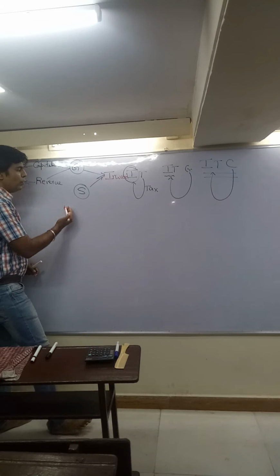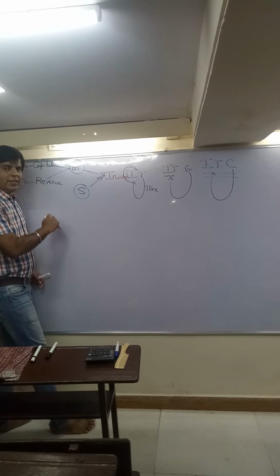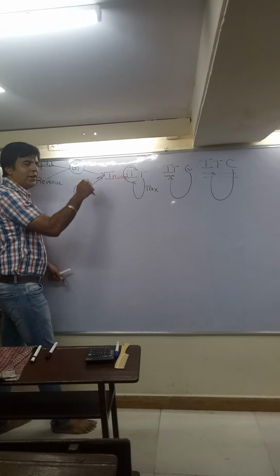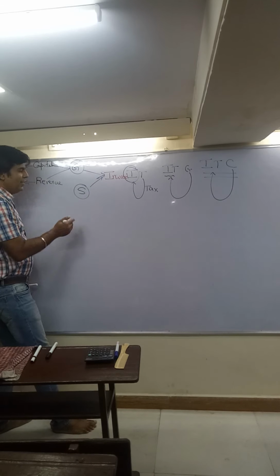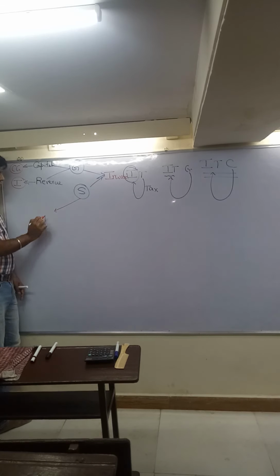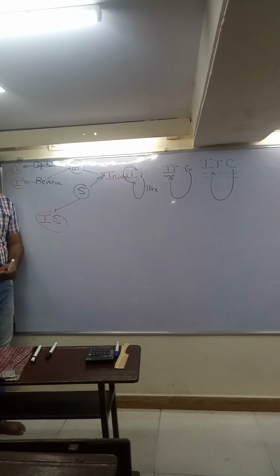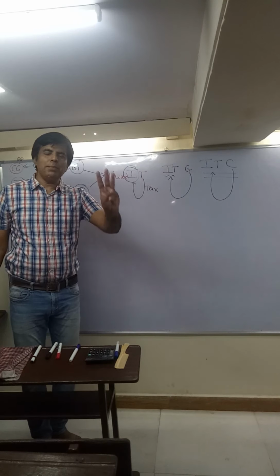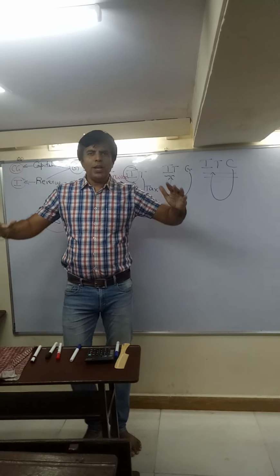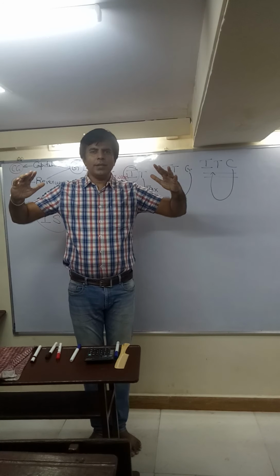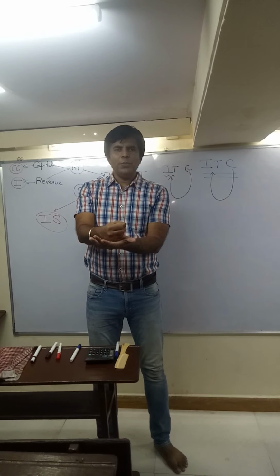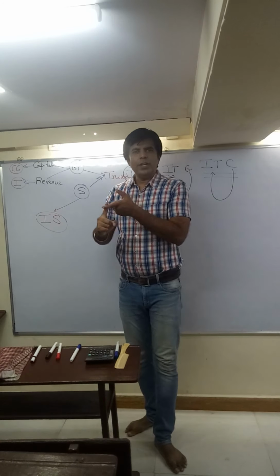And the last, when you receive service from someone. So tell me, when a CA provides service to a manufacturing company, for the CA it is output service, for the manufacturing company it is input service. So service which comes in is called input service. So students, these are the three pillars. तीन स्तंभ कहते हैं इसे, तीन स्तंभ जिसमें पूरा ITC चैप्टर टिका हुआ है. So these are the three pillars on which the entire ITC foundation is built. I hope the picture is clear. So you have to understand these three technical terms.